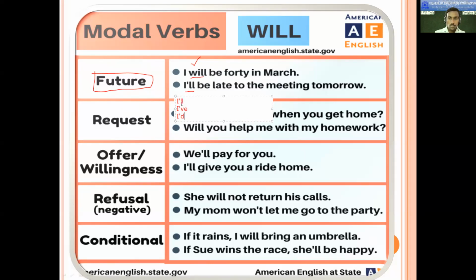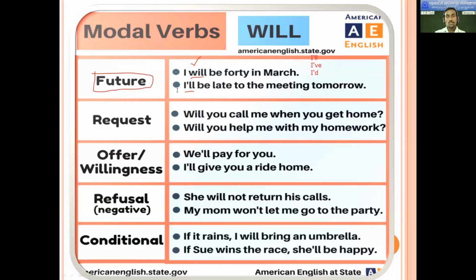That apostrophe and double L indicates I will. If it is I and apostrophe ve, it means I have. If it is I and apostrophe d, it means I would or I had. Like this, you need to understand. These are called contracted forms.